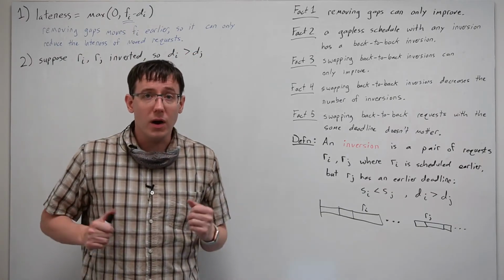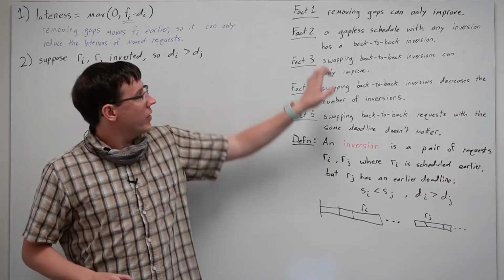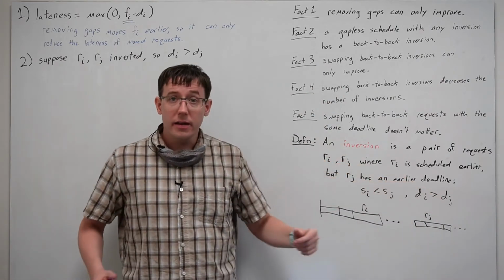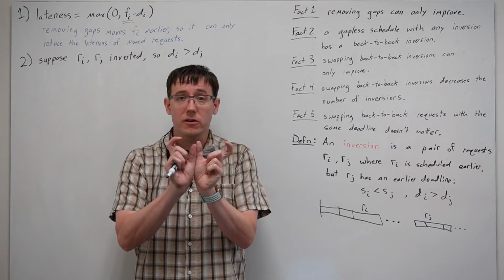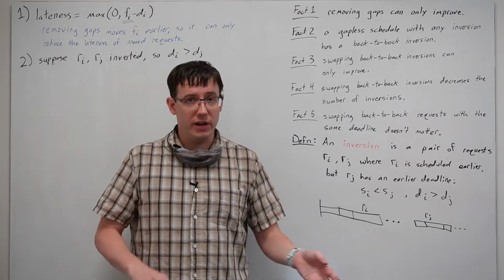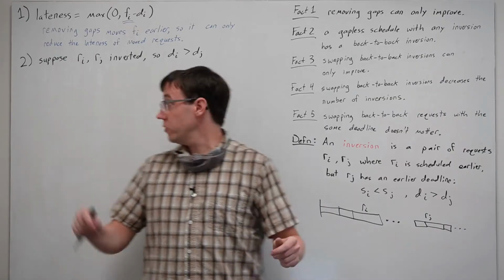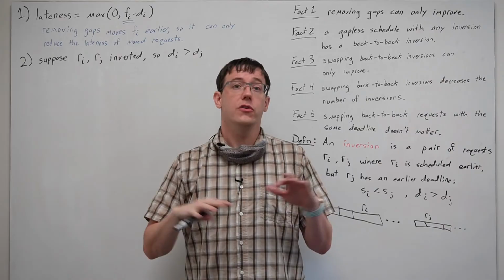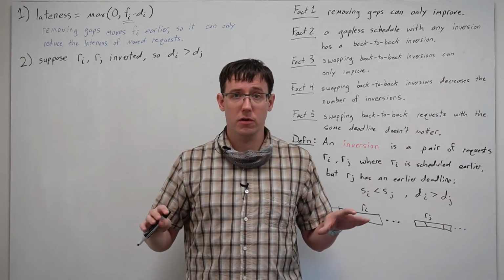For fact 2, our goal is to show that if the schedule has any inversion, then it has two tasks that are scheduled back-to-back that are inverted. And we will prove this by contradiction. So we're going to suppose that we have some inversion, but that the schedule has no back-to-back inversions.